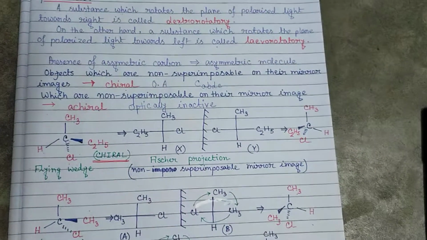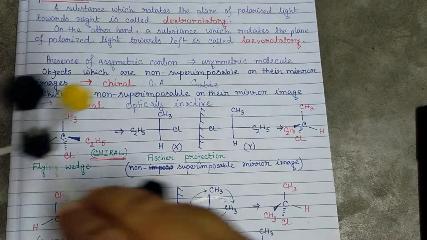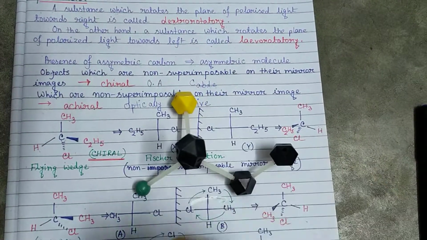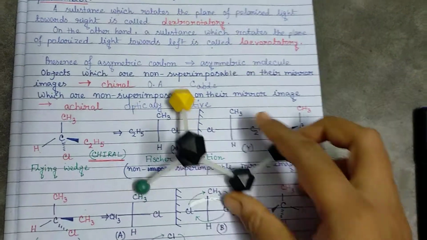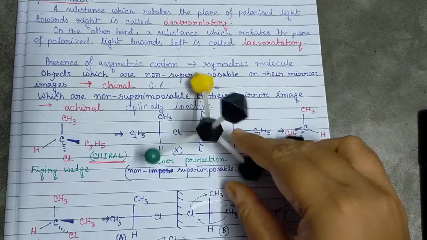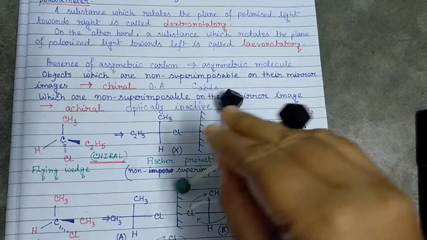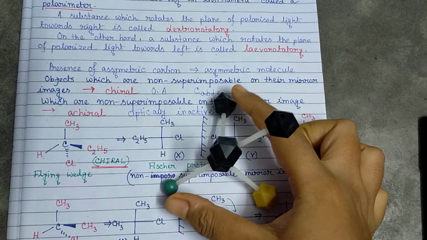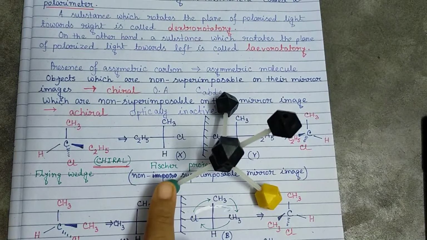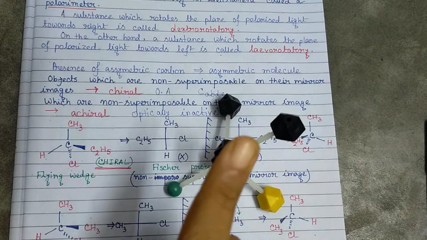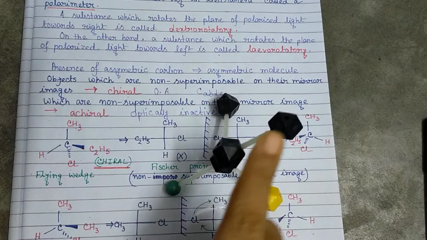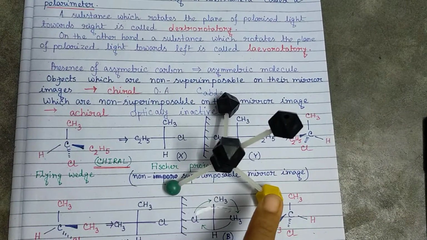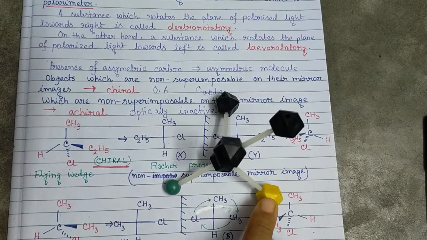Let us see how. If this is the molecule which I have written here, this is the carbon, this is the methyl group, this side is hydrogen, above side is the ethyl group, this one 2 carbon, and this is the chlorine, the yellow ball.